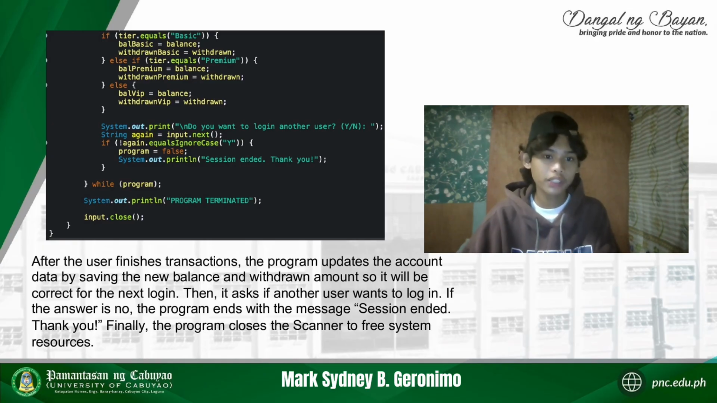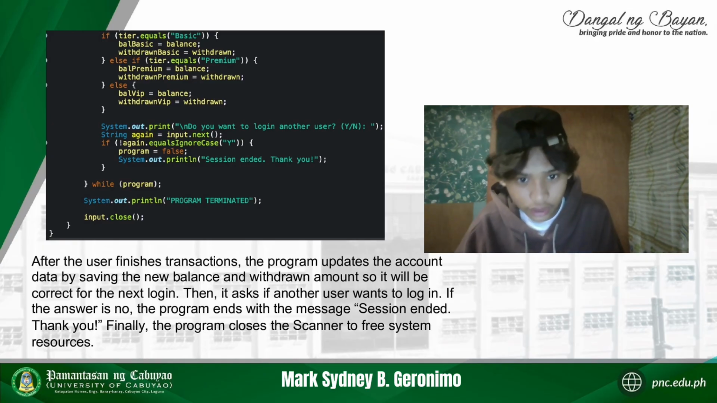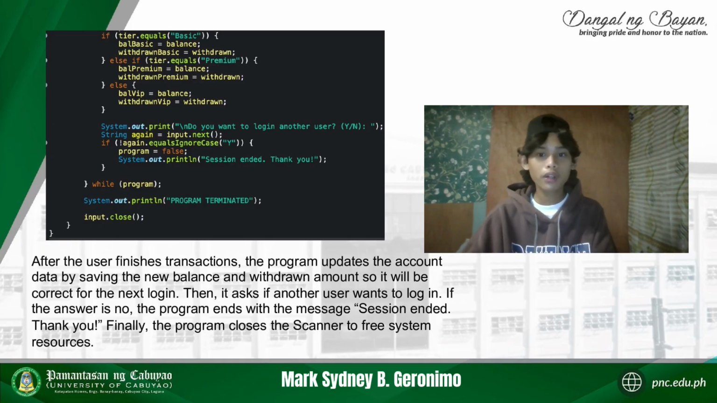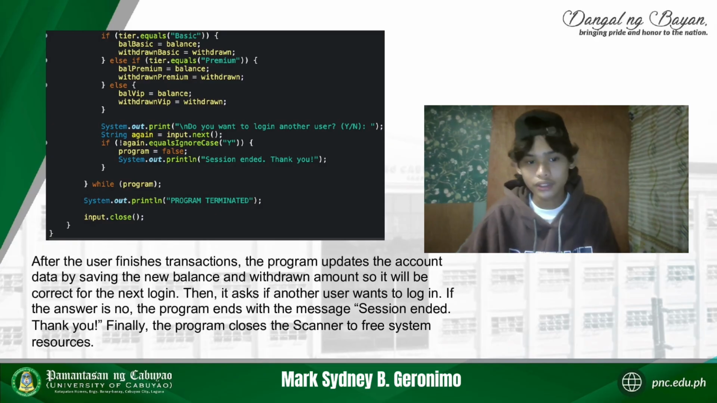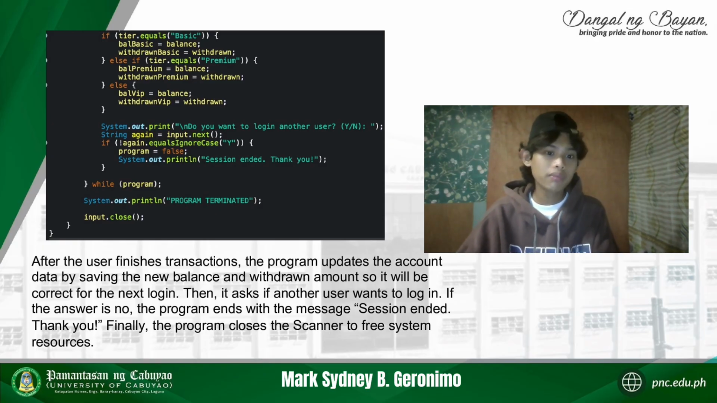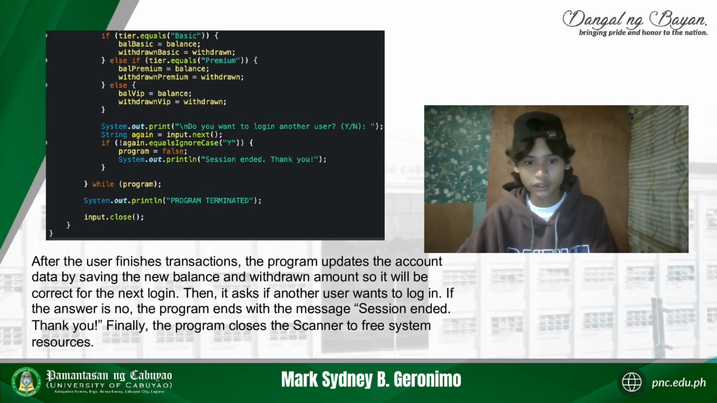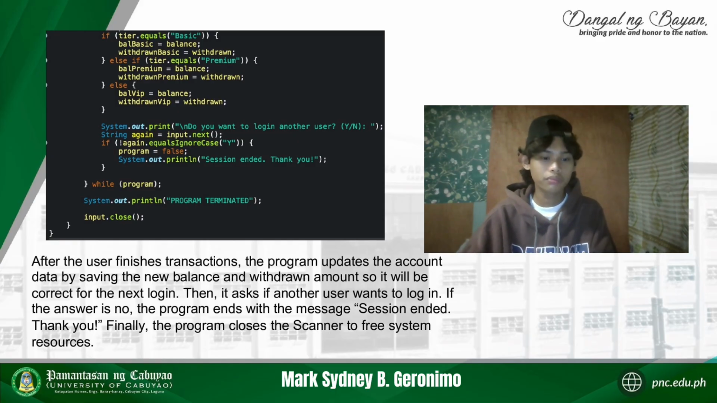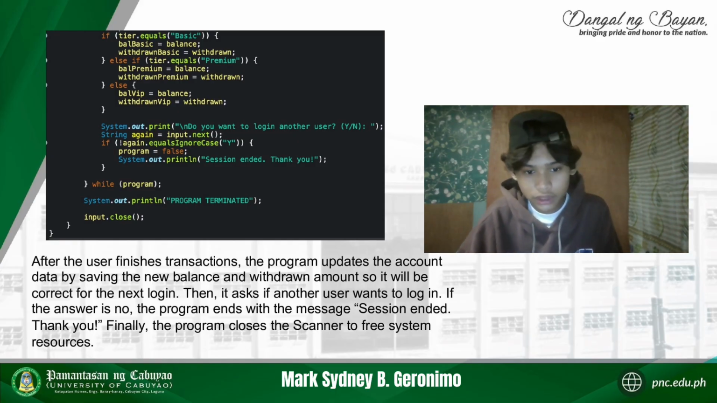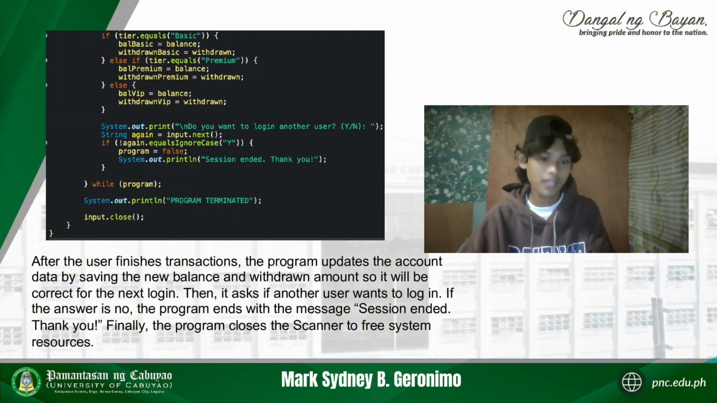And then it asks if another user wants to log in. If the answer is no, the program ends with the message "Session ended and thank you." Finally, the program closes the scanner to free system resources. If the current user is basic, it stores their updated balance and withdrawn values into the basic variables. If premium, it updates the premium balance and withdrawn variables. Otherwise, VIP data is updated.